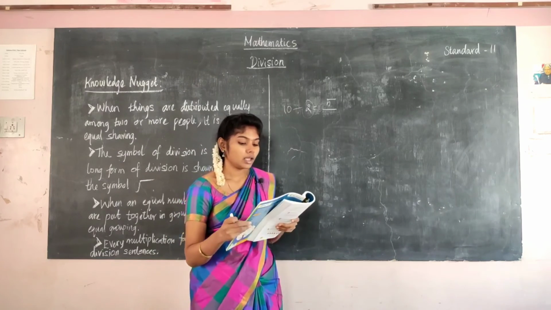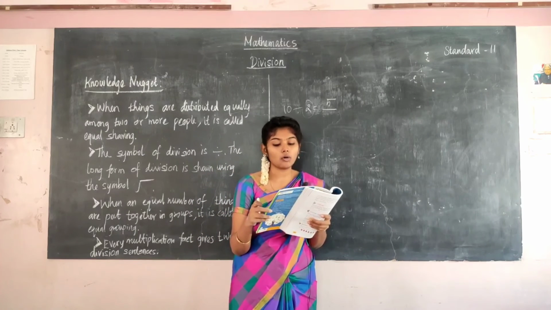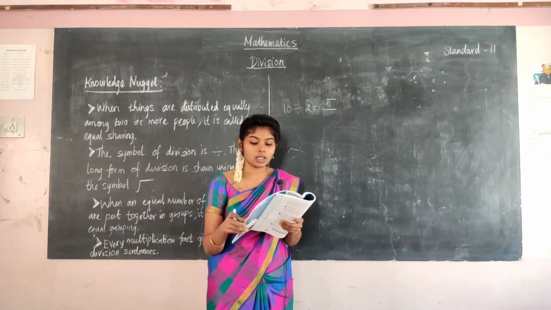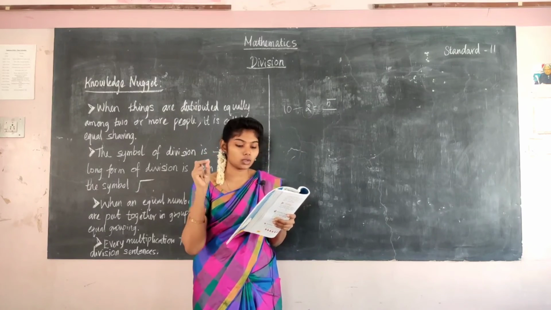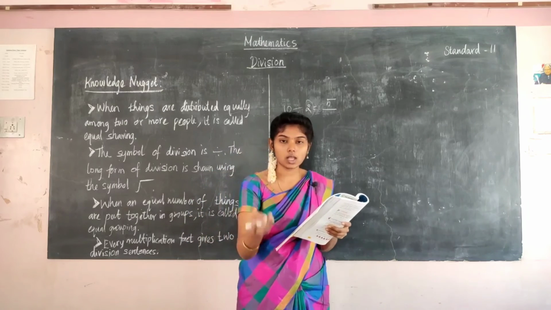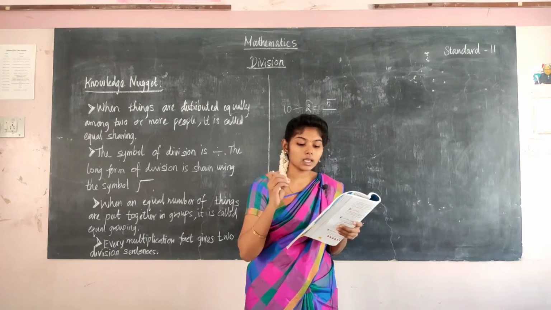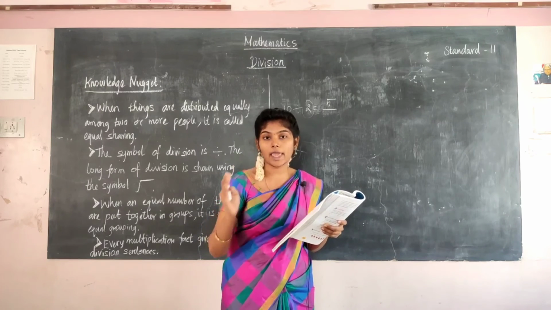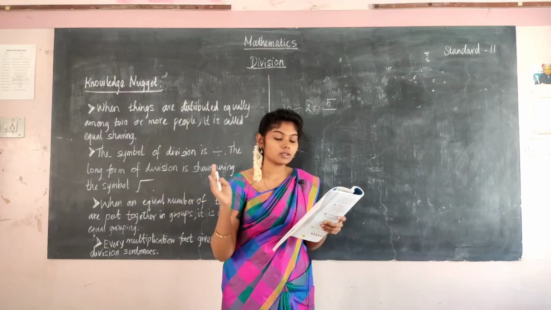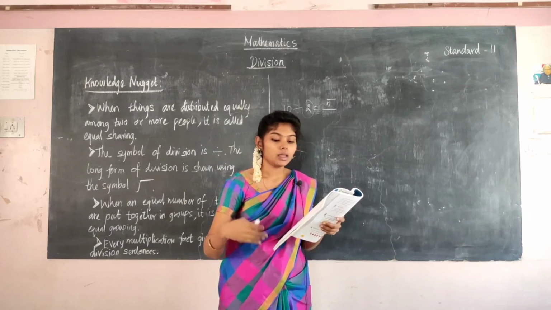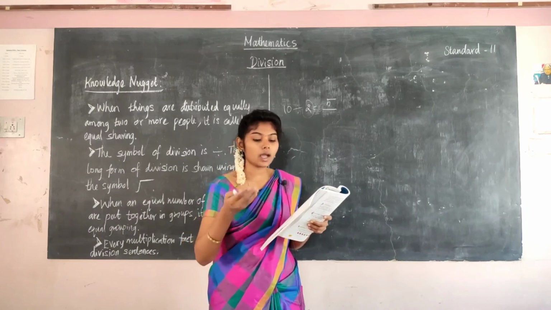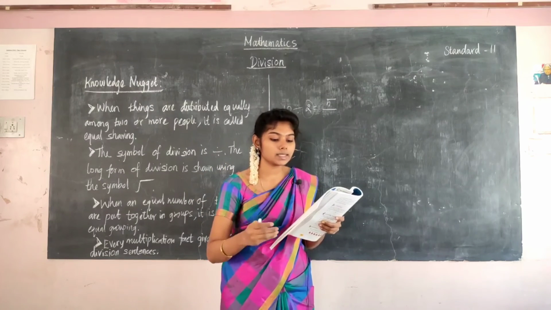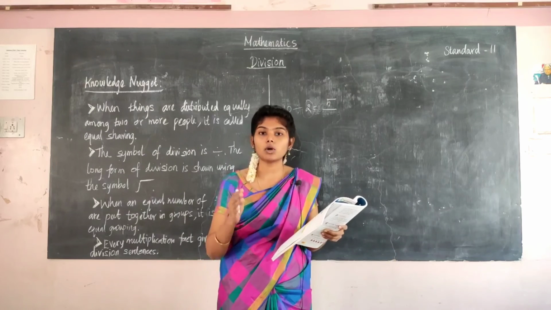And next one, a shopkeeper buys 35 soft drink bottles. He wants to sell all the bottles in 7 days. So totally 35 soft drink bottles are there. In 7 days he needs to sell all of them, if he sells an equal number of bottles each day. So each day he is selling the same number of bottles. So totally 35 bottles are there. In 7 days he is selling the bottles equally. So how many bottles will he sell each day?